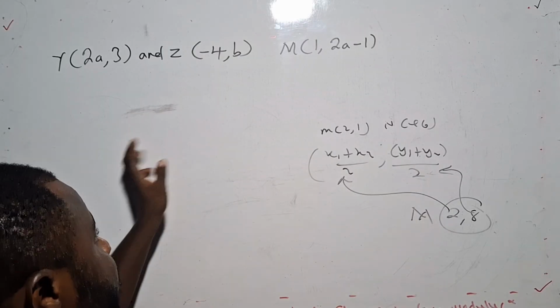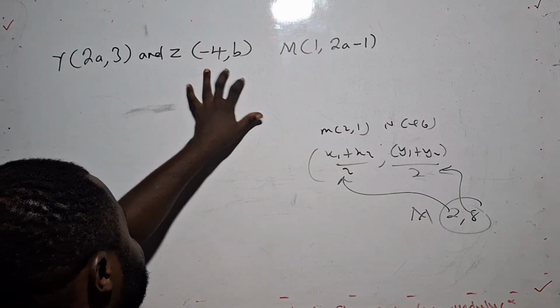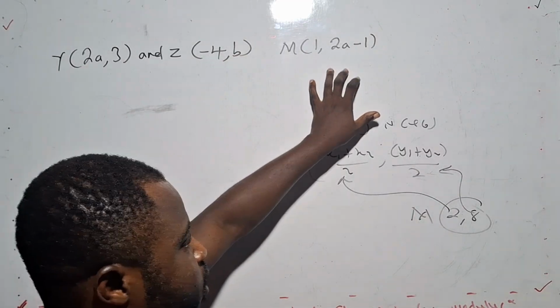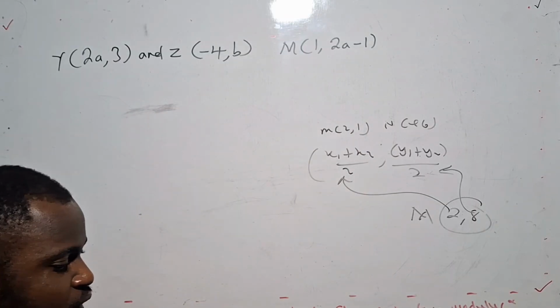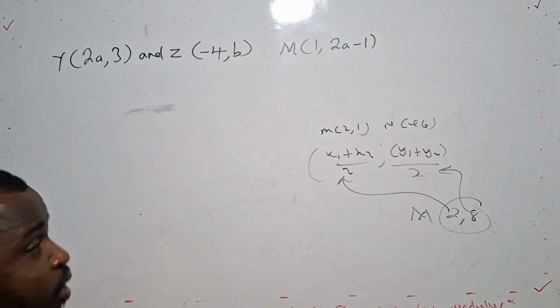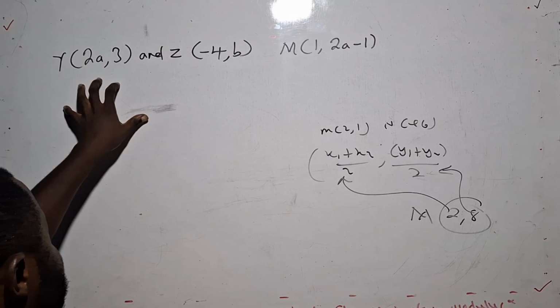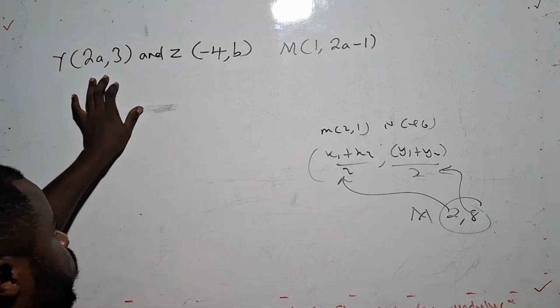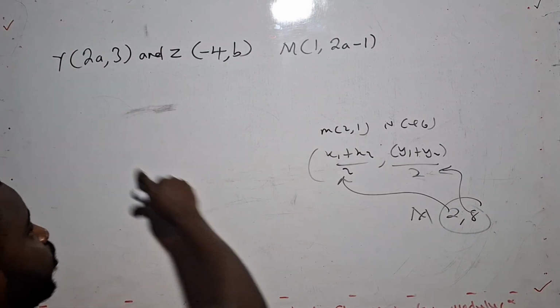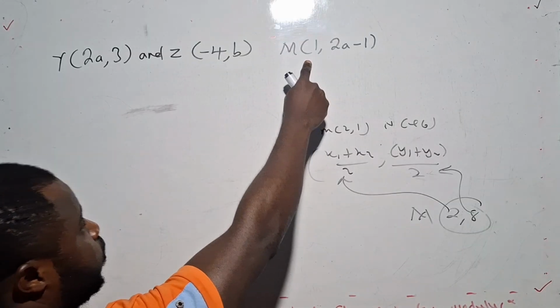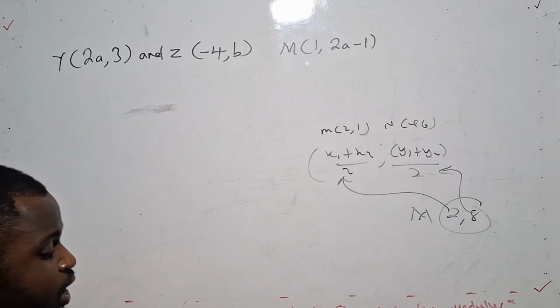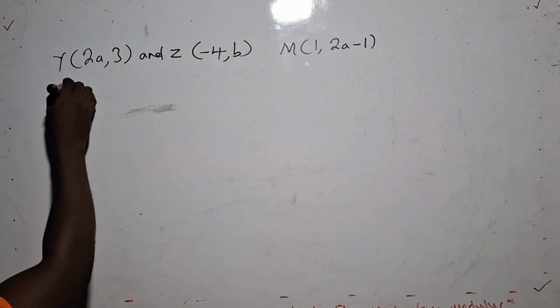So in this one, they have given us the points and the midpoint, and they are asking us to find the values of a and b. What you have to understand is that you put the formula for the x part and equate it to the first answer, then you equate the y part to the second answer. As simple as that, then you get your values of a and b. What's the formula for midpoint?